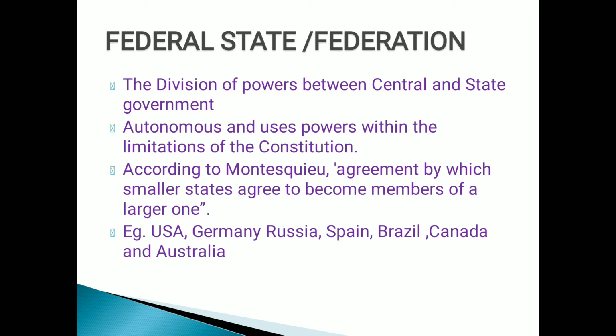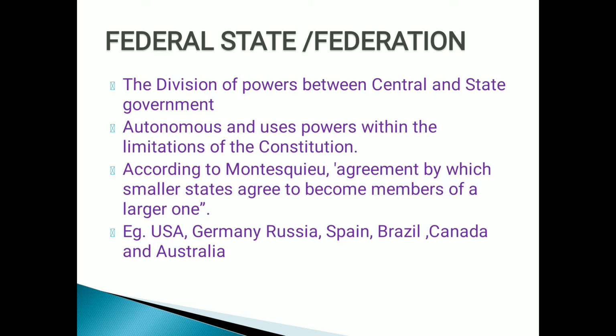What is a federal state? Now, a federal state or a federation is a state with one central government and several state governments existing side by side. Always remember, it is a state with one central government and several state governments existing side by side. In other words, in a federation, there is a division of power between one central government and several state governments, each of which works at the provincial level. Each is autonomous, free from control, and uses its power within its allotted sphere of powers and functions.